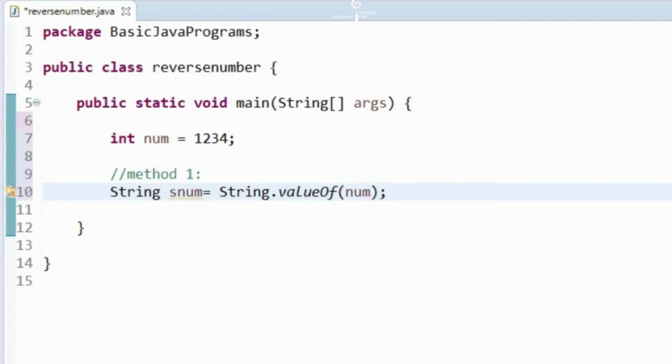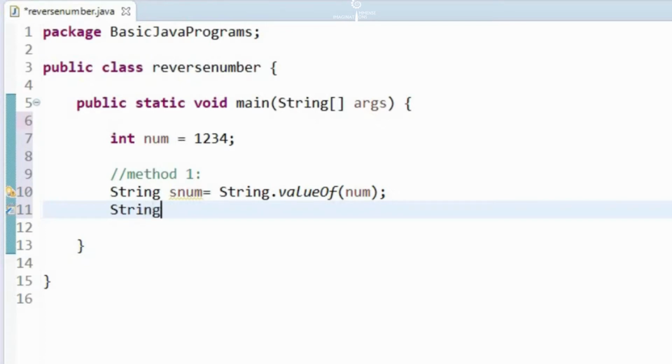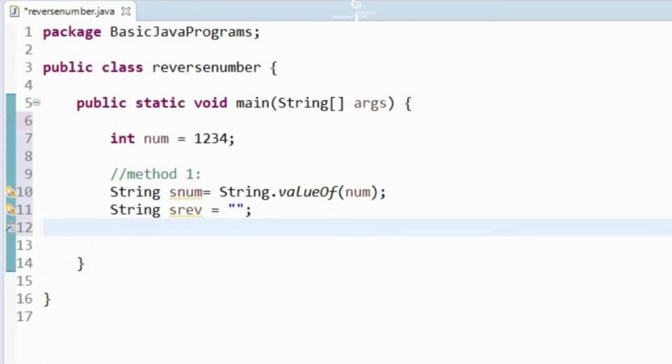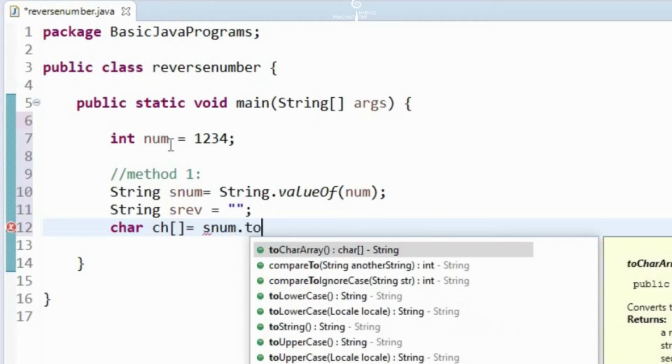Okay, then we can say string sreverse. We'll initialize this variable to blank. Now let's convert this into a character array. Snum dot toCharArray.